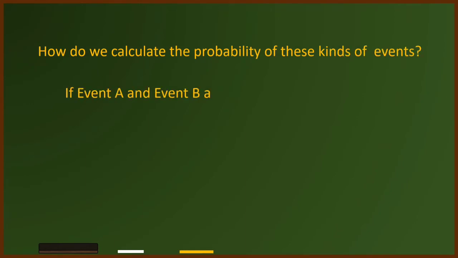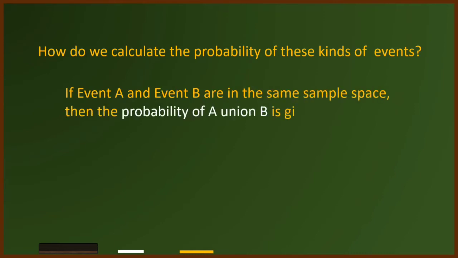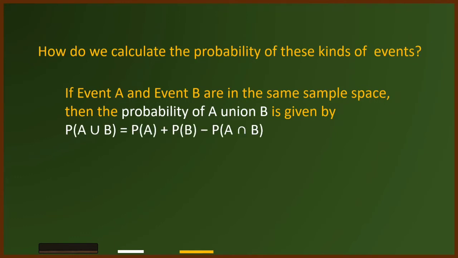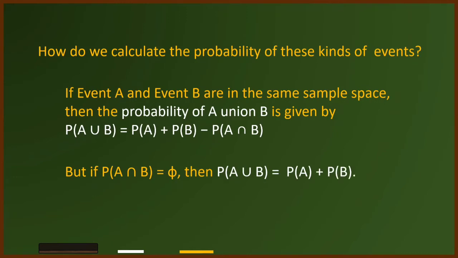We said earlier that if event A and event B are in the same sample space, then the probability of A union B equals the probability of A plus the probability of B minus the probability of the intersection of A and B. But since the intersection of A and B is an empty set, the probability of the union of A and B is equal to the probability of A plus the probability of B.